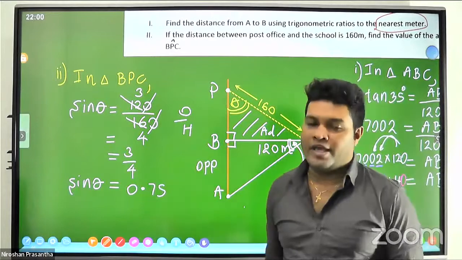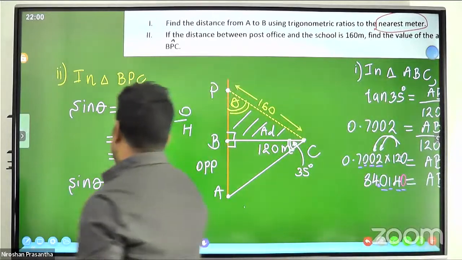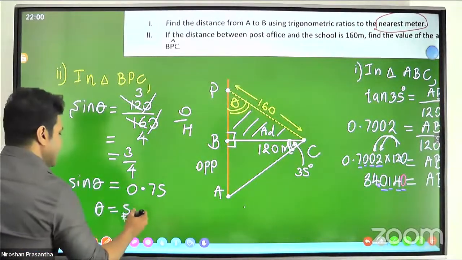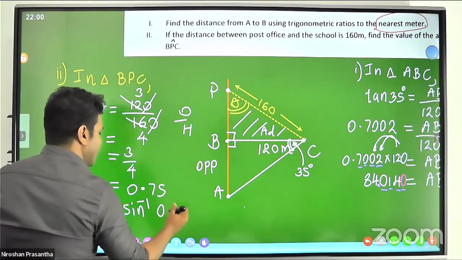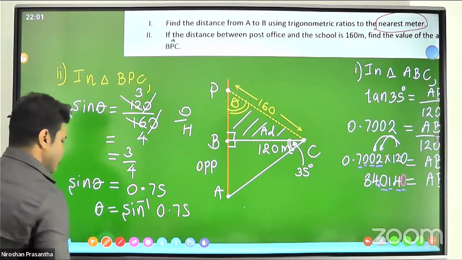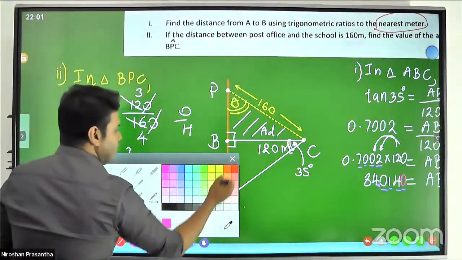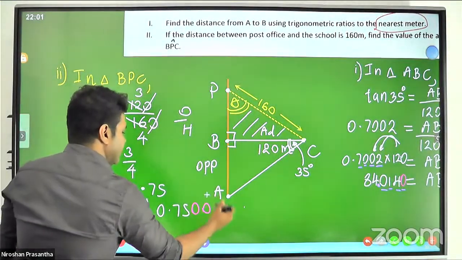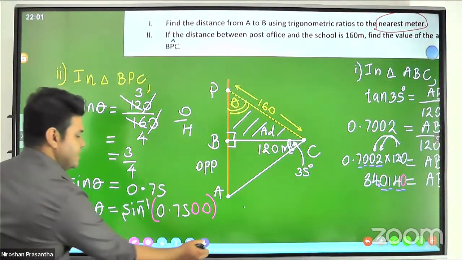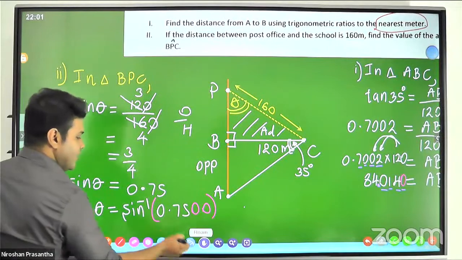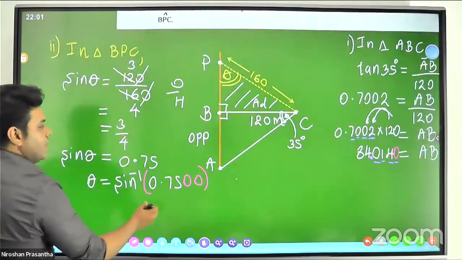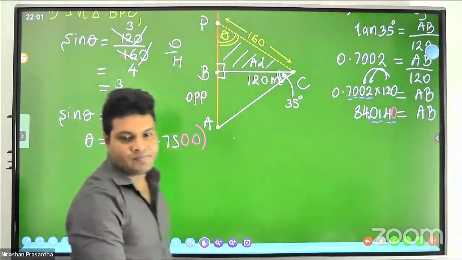Theta equals sin inverse of 0.75. Additionally, keep 2 more zeros, because we have to arrange our figures for the trigonometric tables.